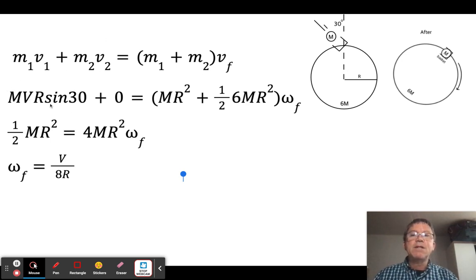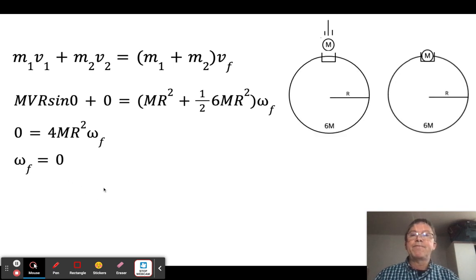The only thing that's going to be different is, instead of mvr sine 90, it's mvr sine 30. All right, everything else is the same. But when I solve this, because this had half the angular momentum to start with, I end up with half the angular velocity afterwards.